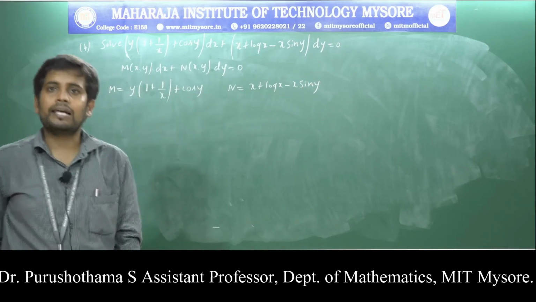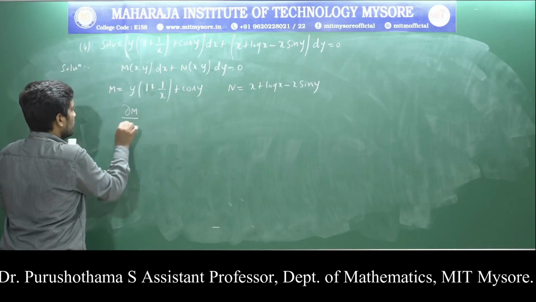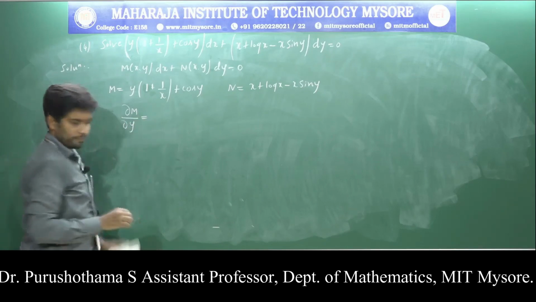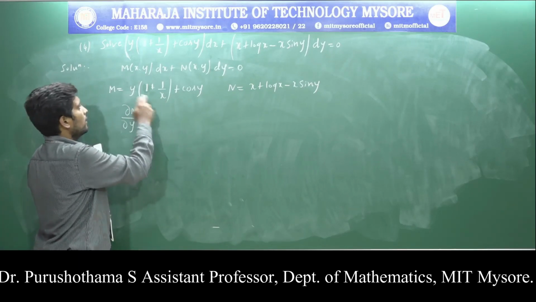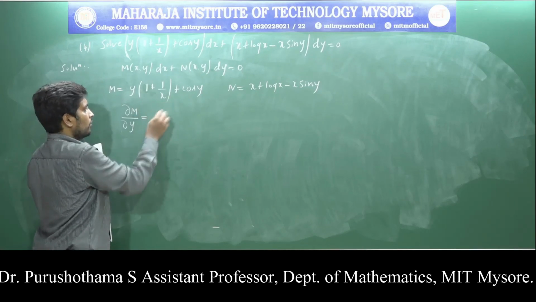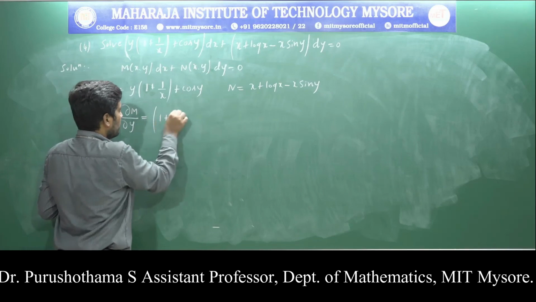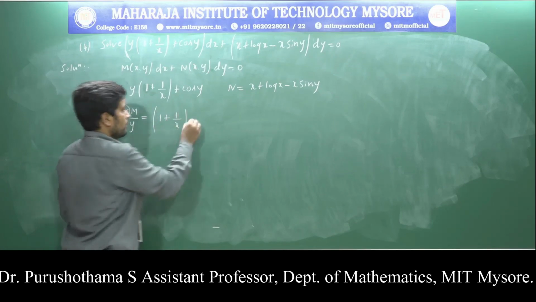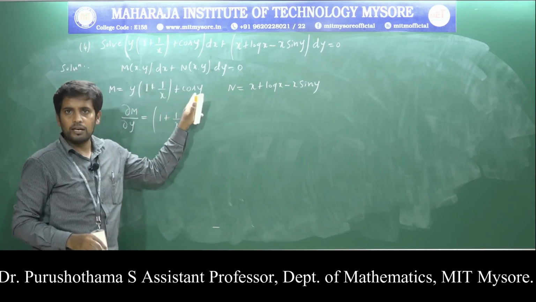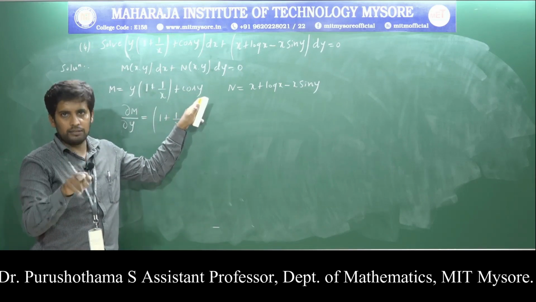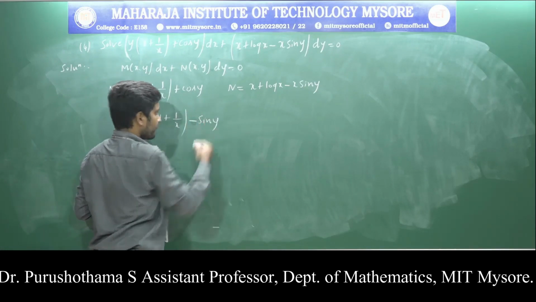Now verify the exactness of the given equation. First find the derivative of m with respect to y. Here x is constant, so remember 1 plus 1 by x is constant, and the differentiation of y is 1. Therefore 1 plus 1 by x, plus the differentiation of cos y, which is minus sin y, so minus sin y.